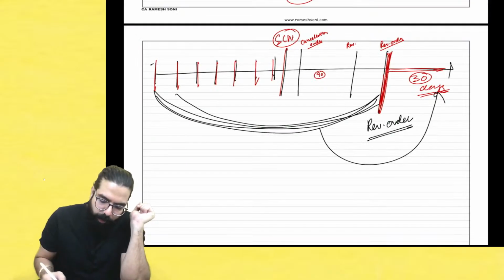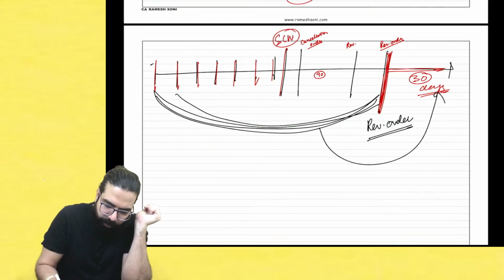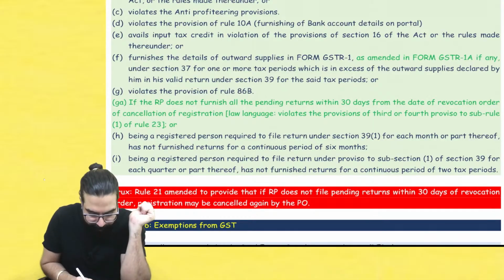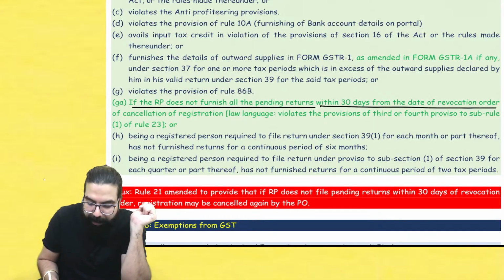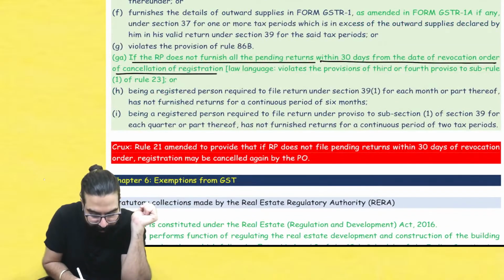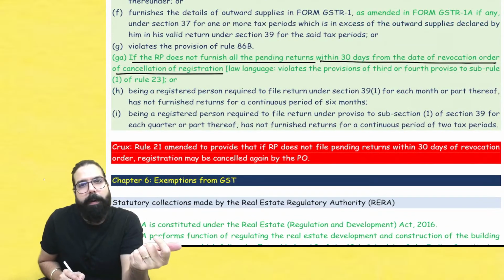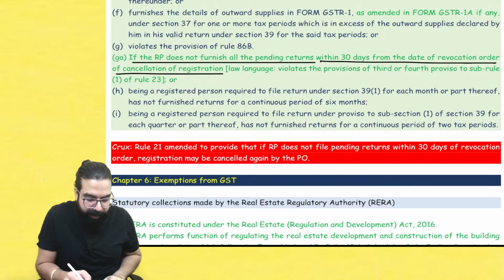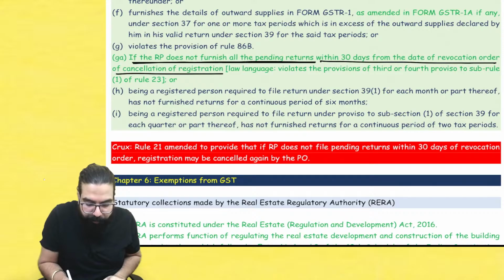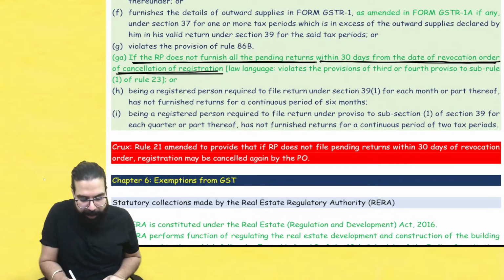So sir, I have written it here in simple manner so that in the exam you can remember. If a registered person does not furnish all pending returns within 30 days from the date of the revocation order of cancellation of registration, then baba gone, your registration will be cancelled. I hope this point is clear. If you don't go ahead and furnish all your pending returns within 30 days from the date of the order of revocation of cancellation, the local language I have written here.